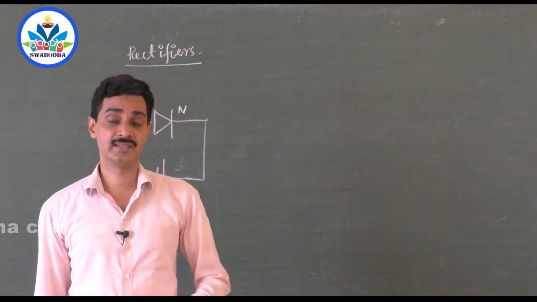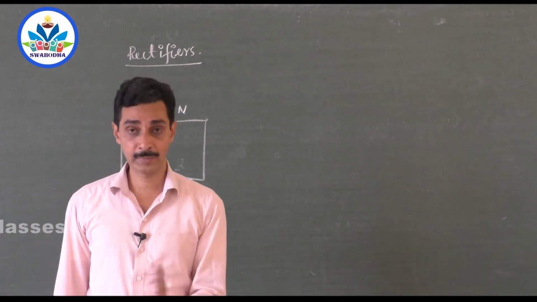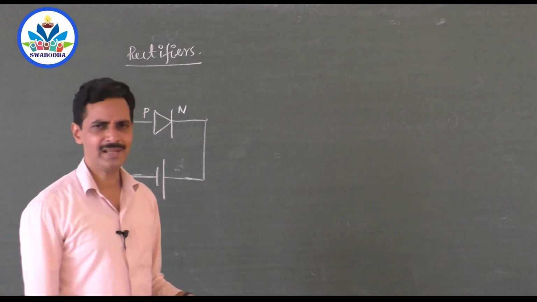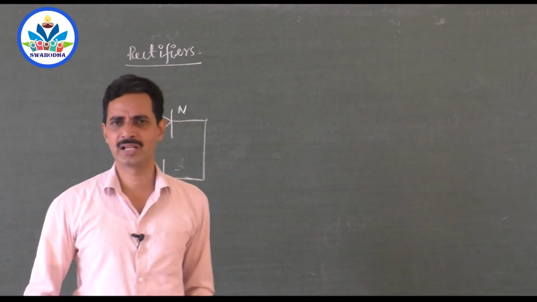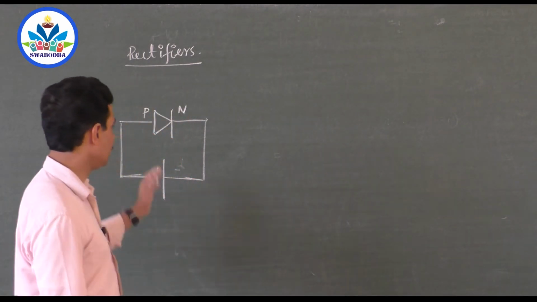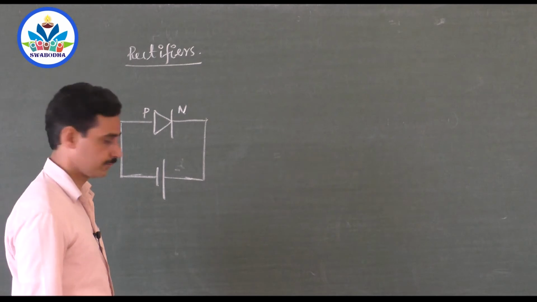Diode's resistance is very high. So within the breakdown region, it gives very high resistance, current is very low. So we can say it does not conduct. It doesn't allow the current to flow through during reverse bias. It gives high resistance. During forward bias, it allows the current to flow through.